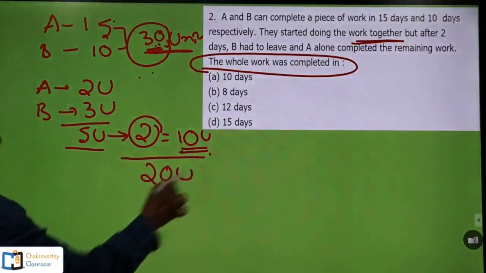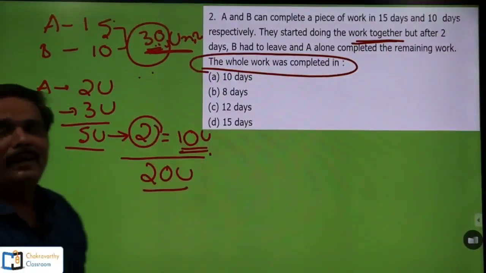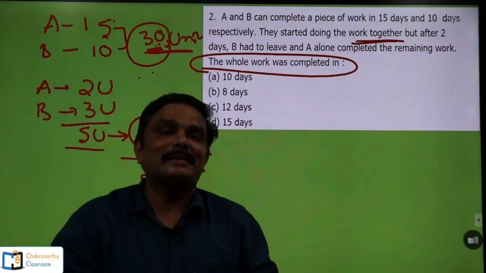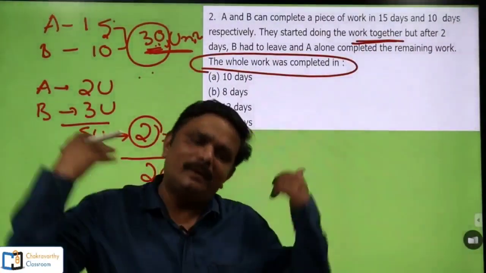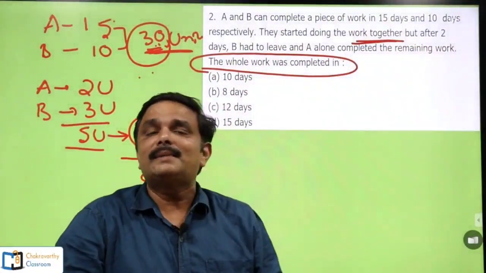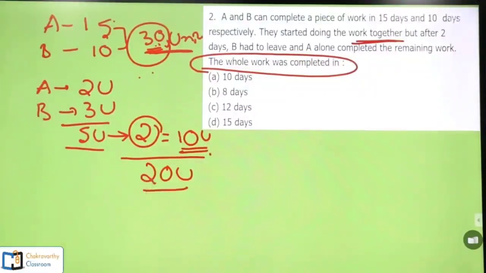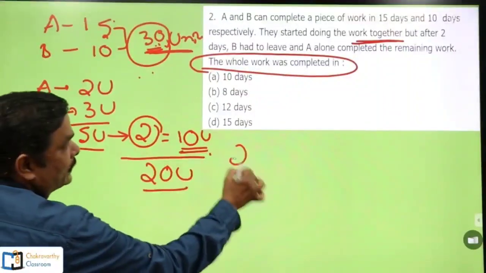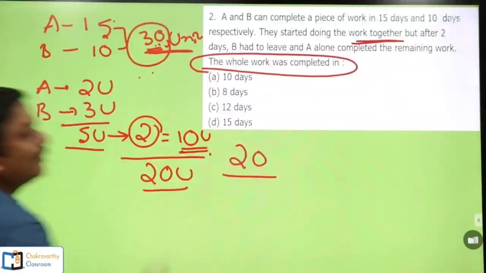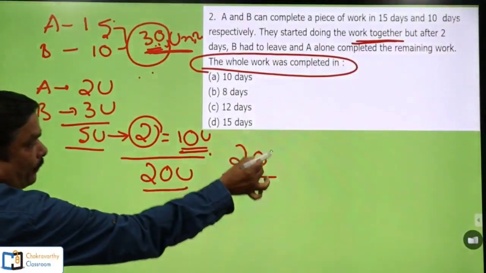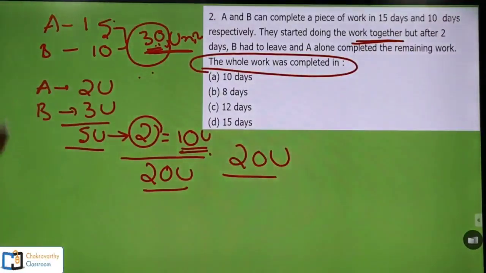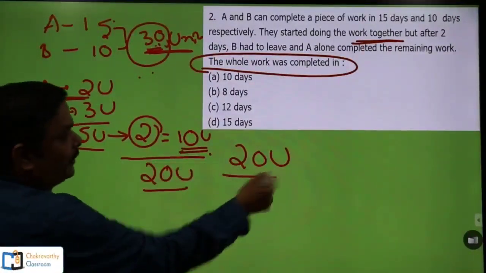Very simple. Actually, you need not write anything on the paper after sufficient practice over a period of time. You can directly do this one as a simple mental calculation. Alright, now here you see 20 units is remaining and this work is completed by A alone. That means 20 units of work is remaining. A can do 2 units per day.